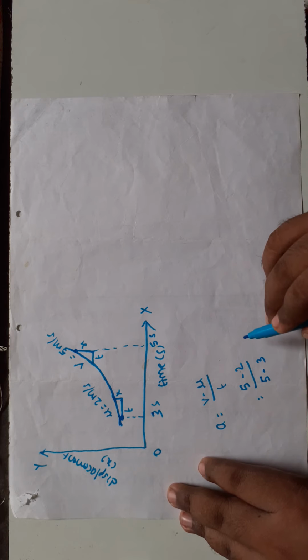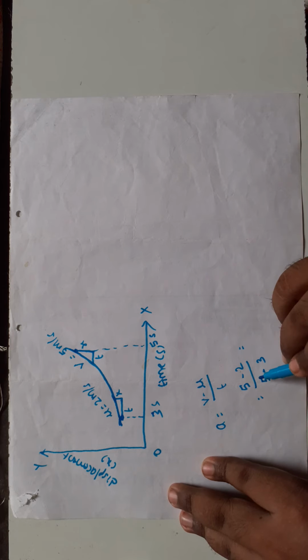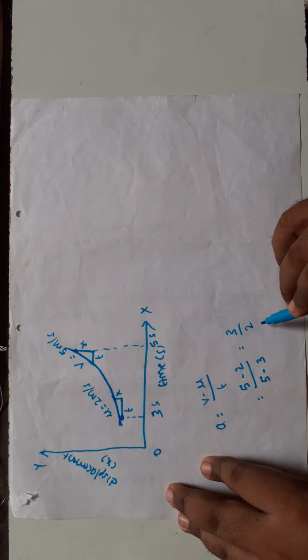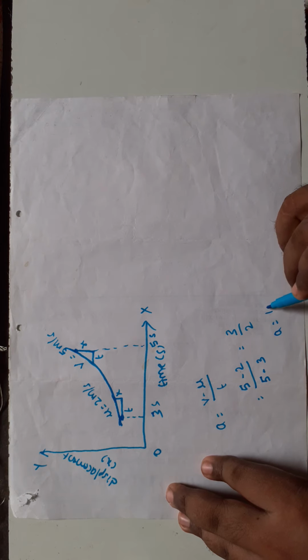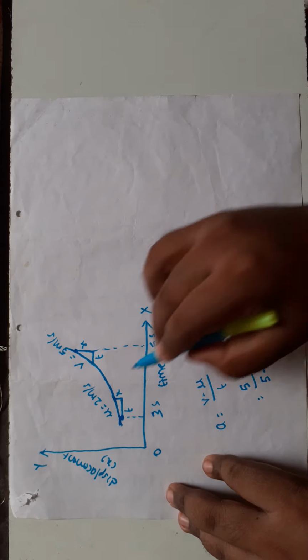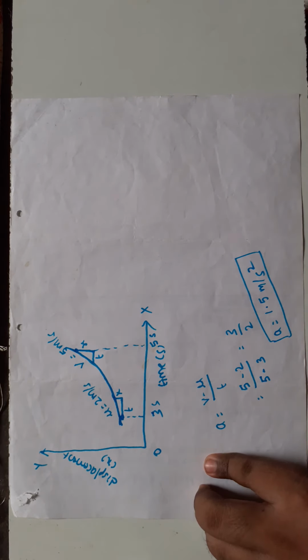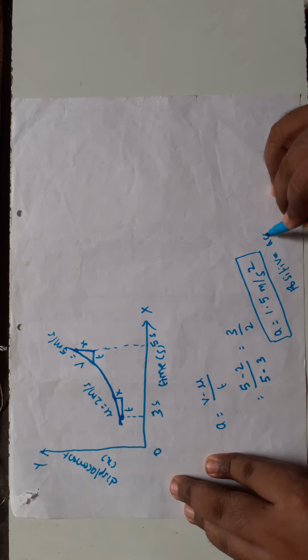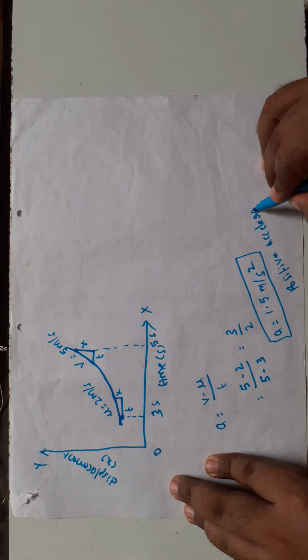On numerator 5 minus 2 is 3, on denominator 5 minus 3 is 2. So 3 by 2 is the acceleration value, 1.5 meter per second square. Here acceleration value is positive. So the graph is a positive acceleration graph.